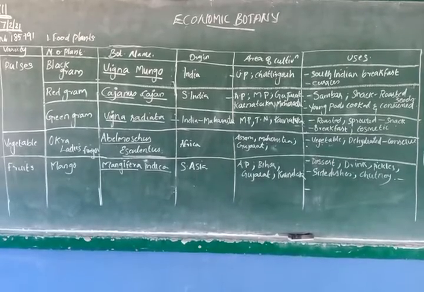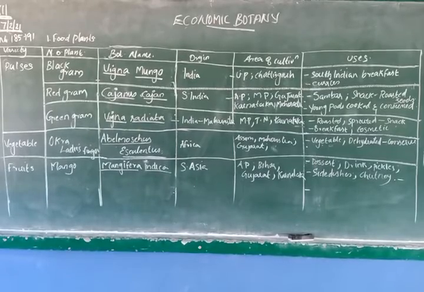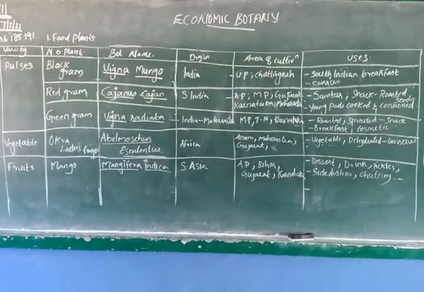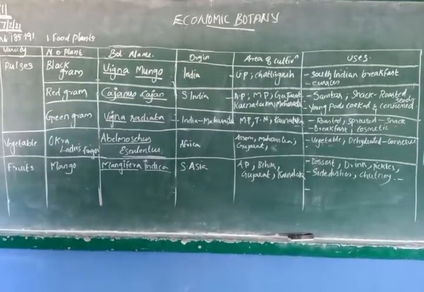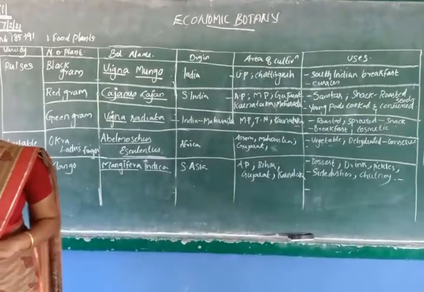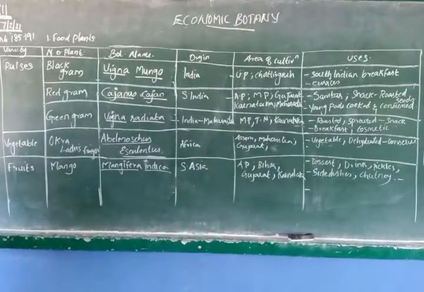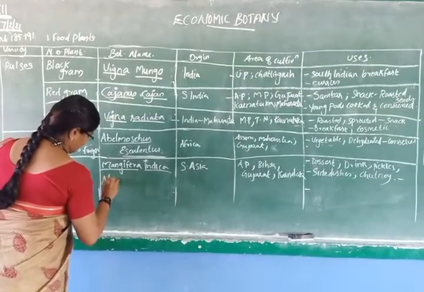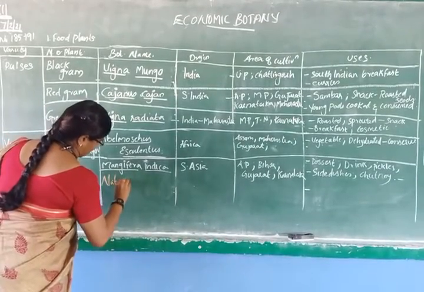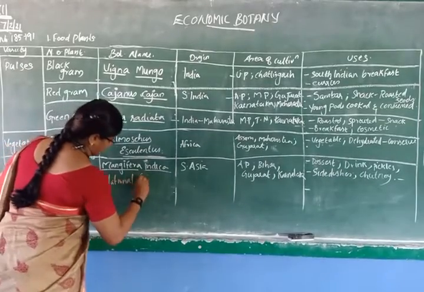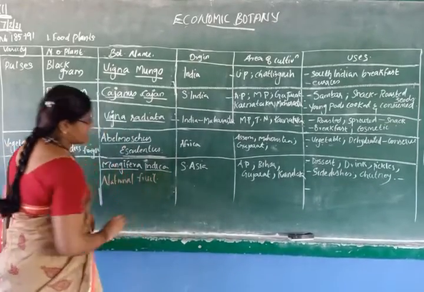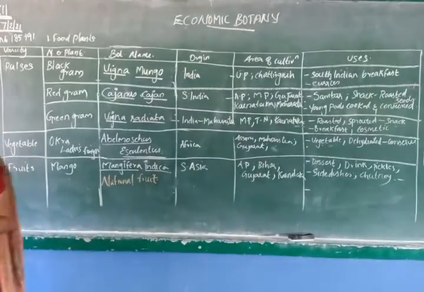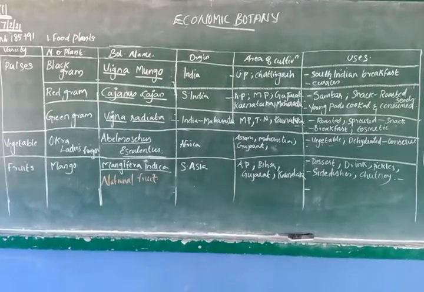Then fruits. You are very familiar with this fruit, mango, Mangifera indica. You know what is the specialty of mango? It is the national fruit of India. The national fruit of India is Mangifera indica, or mango.